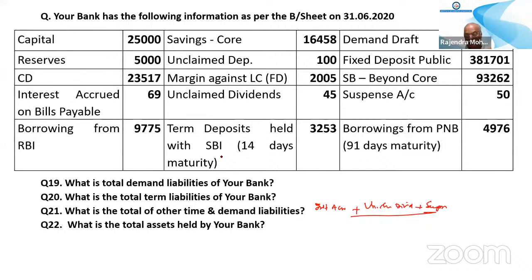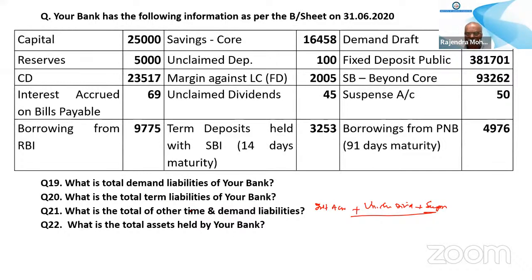Held with SBI means that is our term asset. You have made a term deposit with SBI, so it is an investment, not your liability. This is held with SBI. Okay, sir. And what about the fixed deposit public? That we have taken in the total term liabilities.